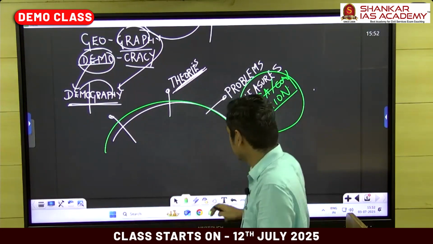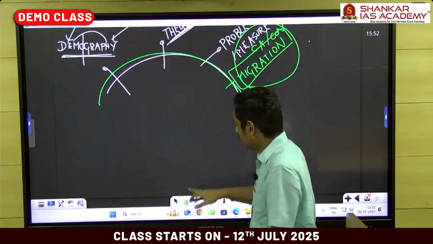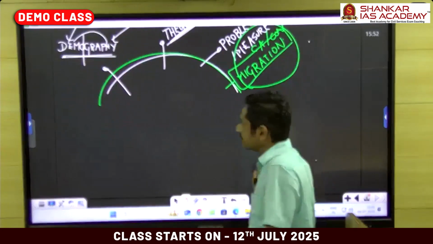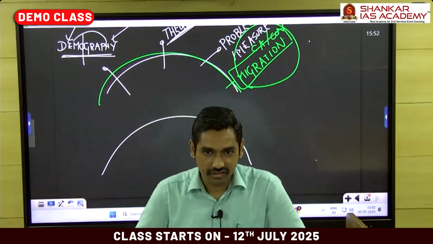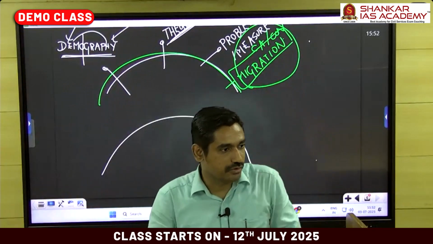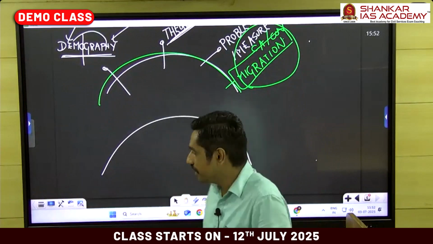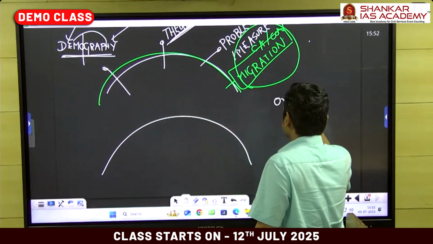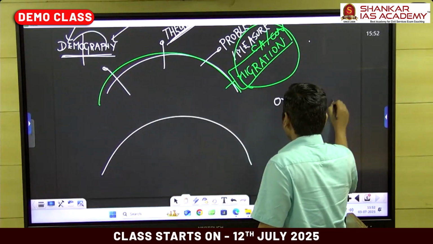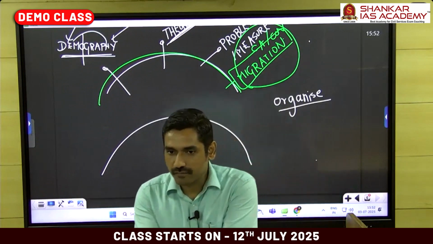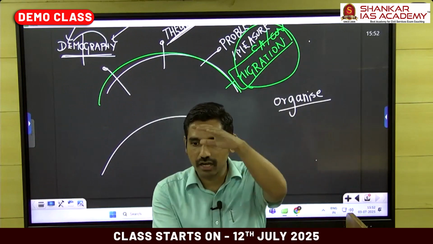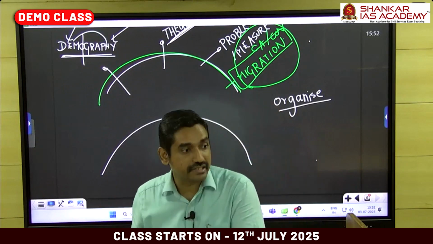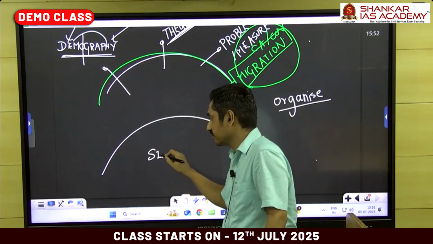Coming to the second part of chapter 8, what we call settlement. Settlement is now people are there, right? We have so much population growth, distribution and all that. But how do people organize themselves? Do they organize themselves in small villages or into slightly bigger towns or into large metropolitan cities? That is your settlement geography.